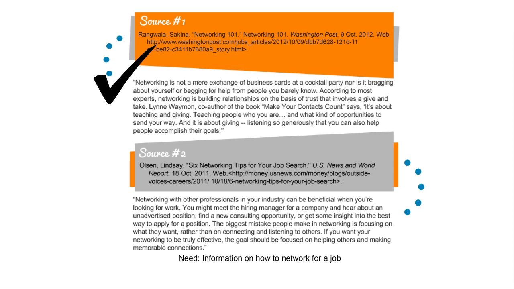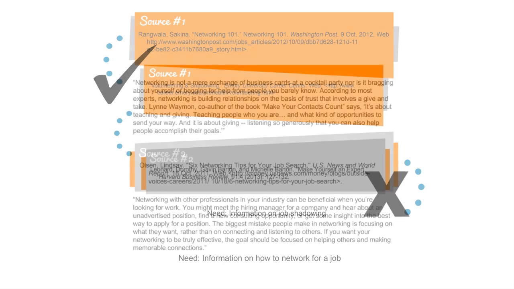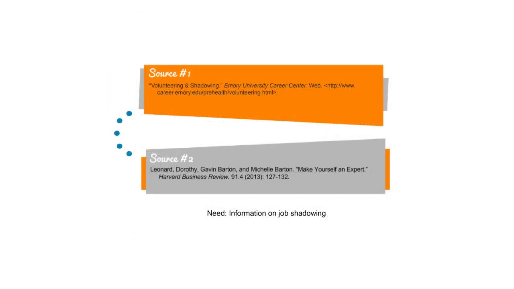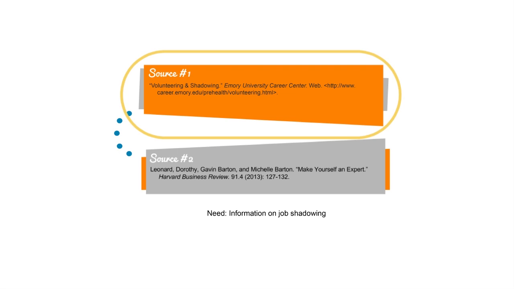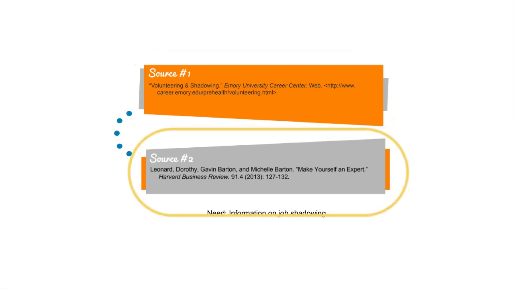In this case, source number 1 is more likely to be accurate than source number 2 because it supports claims with evidence. Let's try another one. Which source is more accurate? The listed articles both discuss job shadowing tips. Source 1 is published on the Emory University Career Center's website. Source 2 is published by Harvard Business Review.